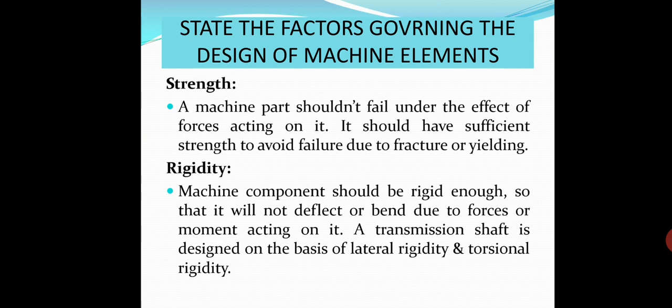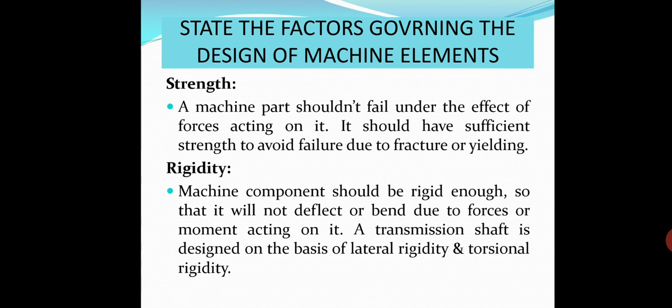So these are the factors which govern the design of machine element. Important factors. First one is strength. A machine part should not fail under the effect of forces acting on it.